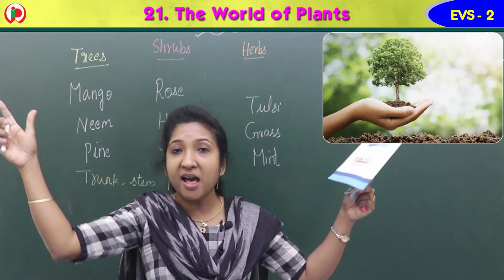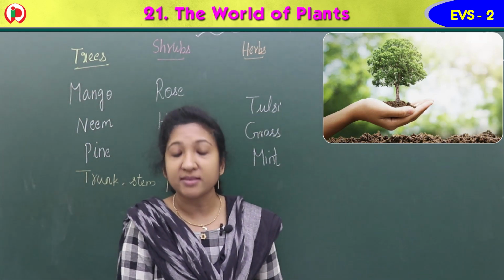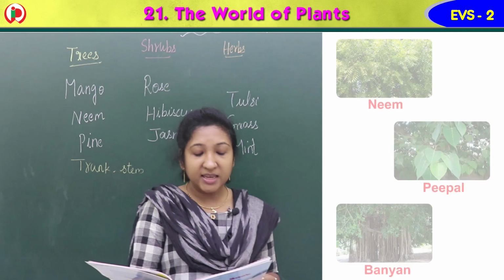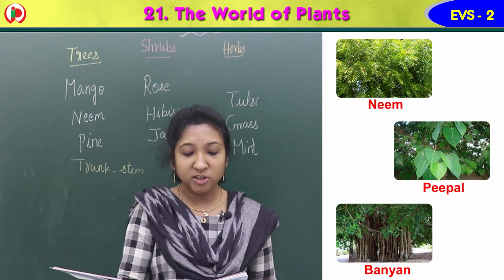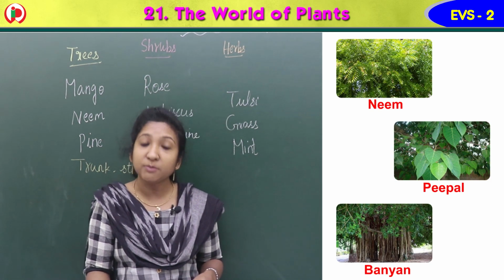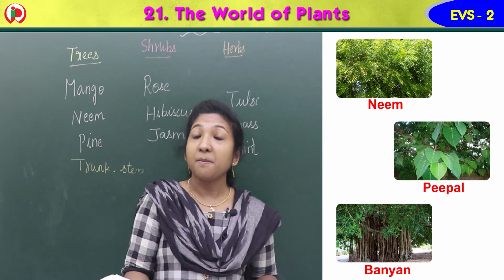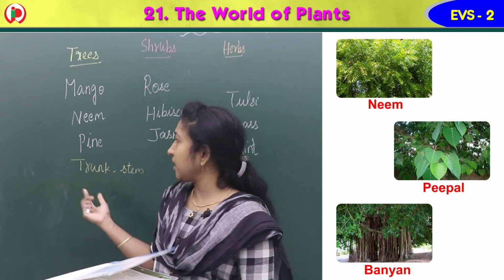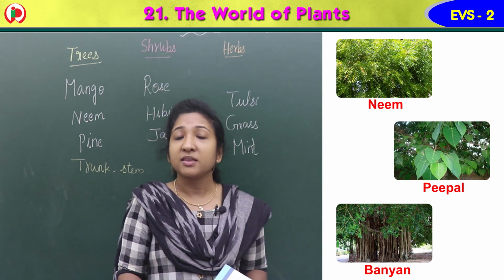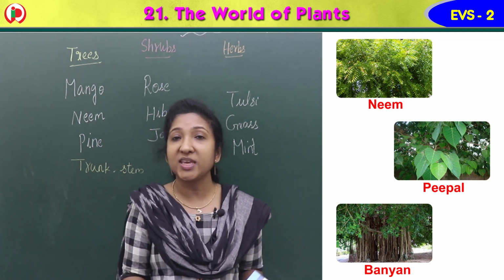They are big plants or tall plants. Example, neem, peepal and banyan are trees. Neem tree, peepal tree, banyan tree, pine tree. Many trees are there. These are the examples of trees.